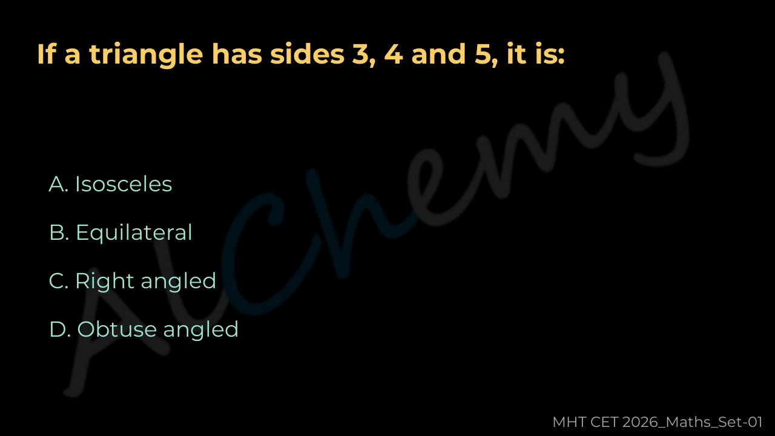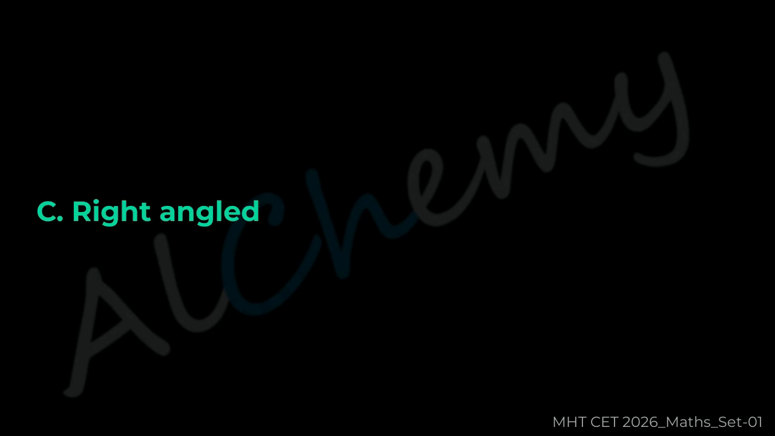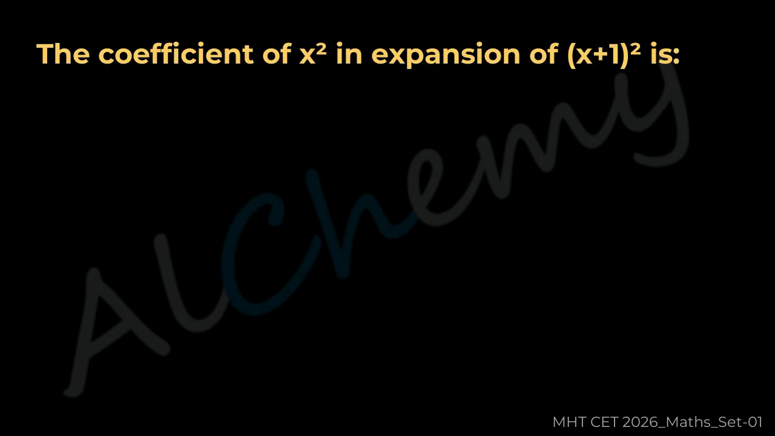Question 49. If a triangle has sides 3, 4 and 5, it is A Isosceles, B Equilateral, C Right-angled, D Obtuse-angled. The correct answer is C Right-angled.